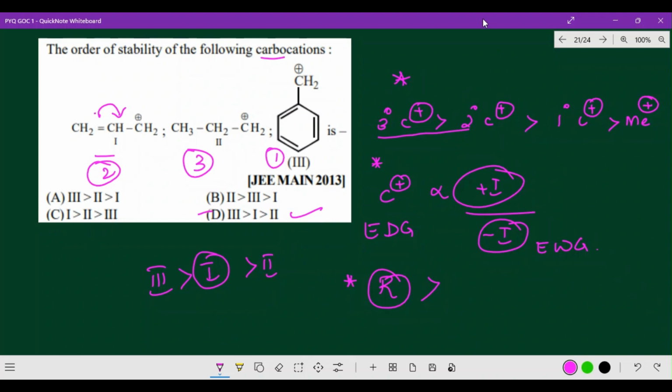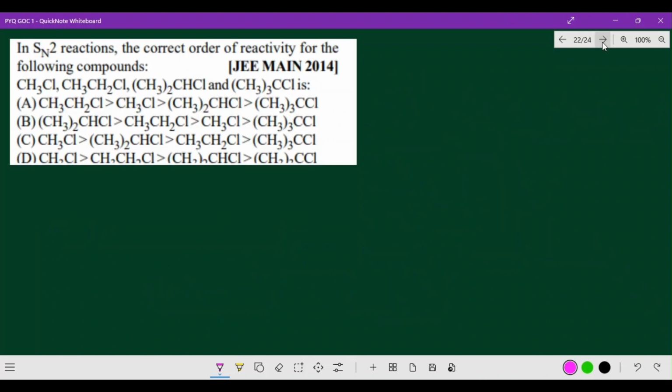This is also a JEE Mains question only. SN2 reaction, correct order of the reactivity. Generally in SN2 reaction, bulky groups slow down the reactivity. The question: SN2 reaction, correct order of reactivity for the following compounds: methyl halide, primary halide, secondary halide, and tertiary halide.